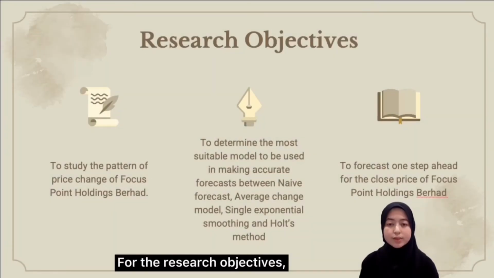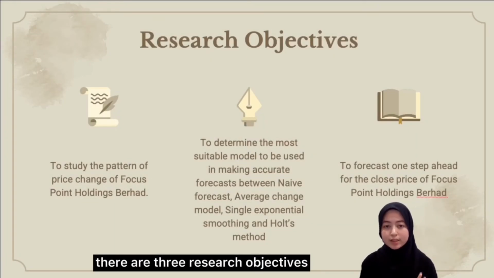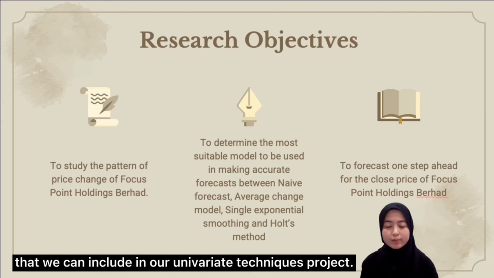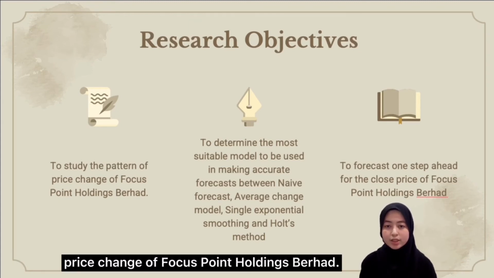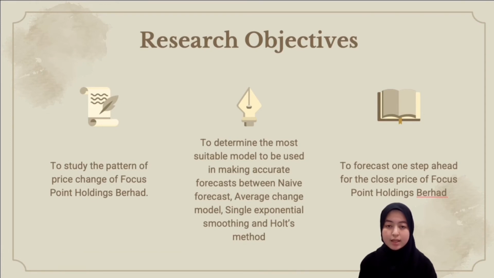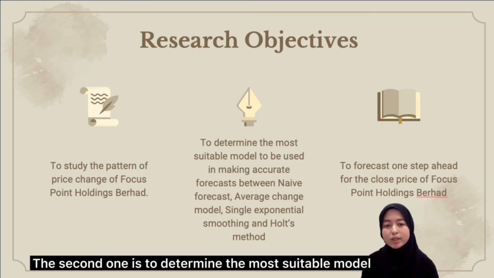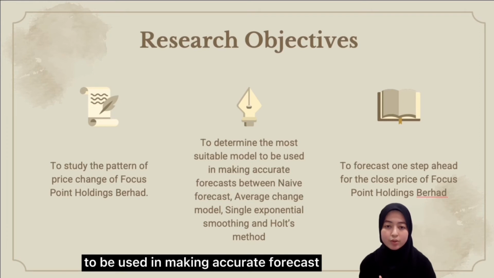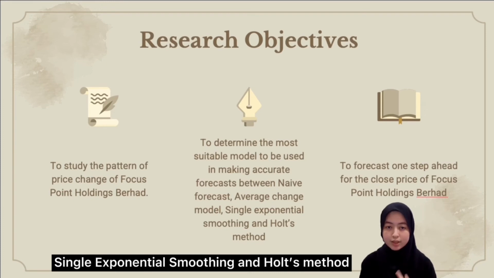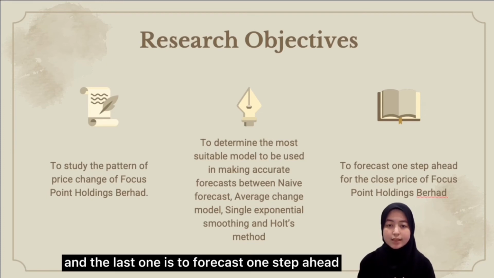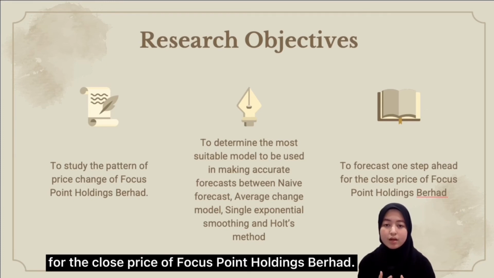For the research objectives, there are three research objectives that we include in our Univariate Modeling Techniques project. The first one is to study the pattern of price change of Focus Point Holdings Bhd. The second one is to determine the most suitable model to be used in making accurate forecasts between naive forecast, average change model, single exponential smoothing, and Holt's method. And the last one is to forecast one step ahead for the close price of Focus Point Holdings Bhd.